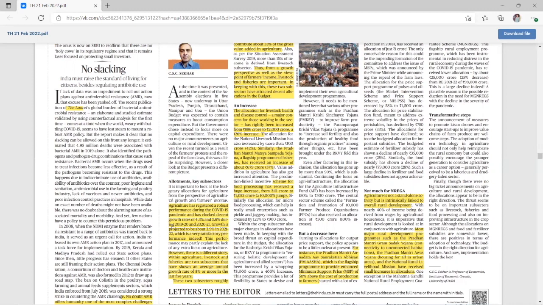However, it is not that true, because the agriculture growth is led by the livestock and fishery sector. Therefore, the government has increased the budget allocation for the fisheries and livestock sector. This is important for your exam, as it can be asked that agriculture sector growth is led by the livestock and fisheries sector.